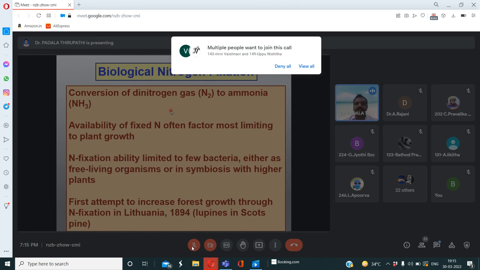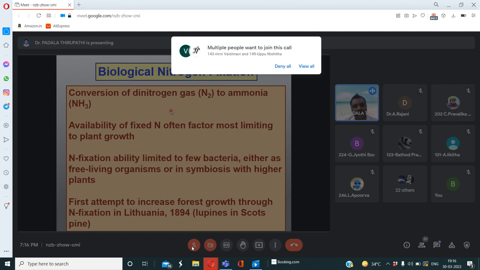So, with biological involvement, the dinitrogen present in the atmosphere is converted into usable forms. This nitrogen fixation we call biological nitrogen fixation.